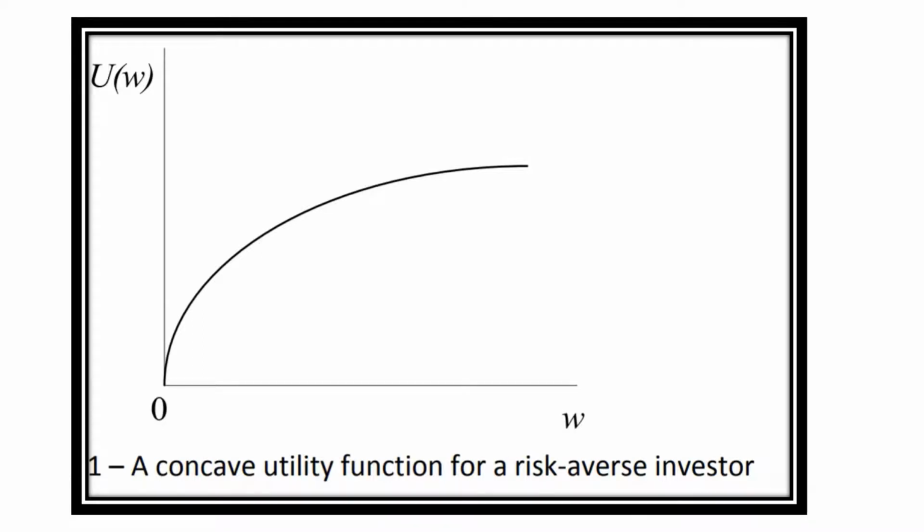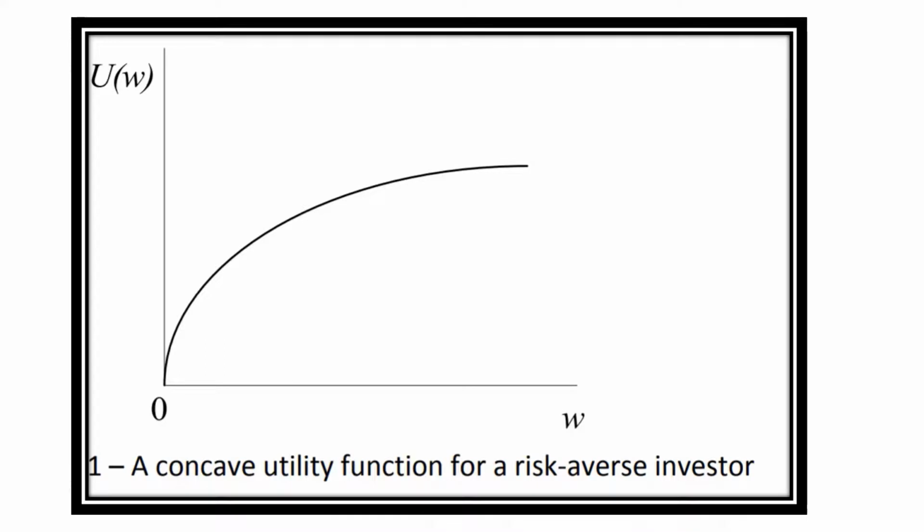Now the question arrives, why is this line curved? This is due to the diminishing marginal utility. The diminishing marginal utility says that as the wealth increases, the satisfaction or the utility that is derived from every single or extra penny that we are getting decreases.